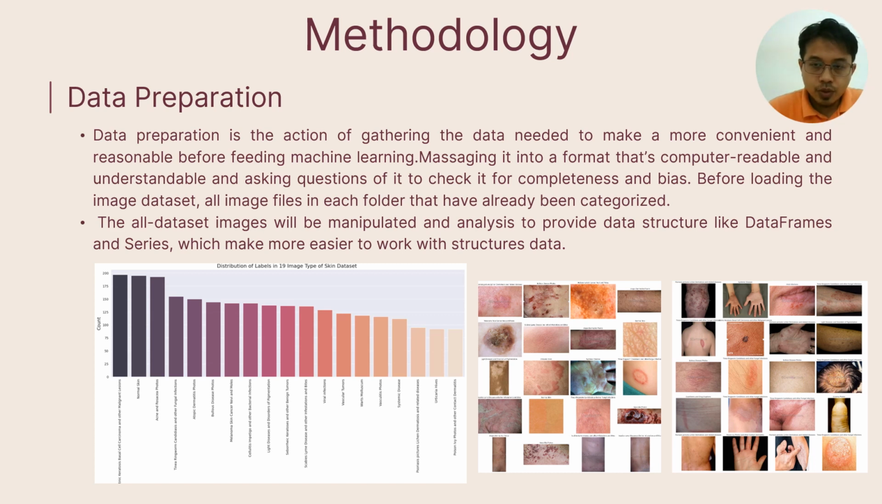On the left side, the graph shows the 90 categorized types of skin, which are arranged in folders named after that type of skin image. On the right is an example of a data structure, a data frame series, where the labels have been implemented into the images that will be used by the next model in artificial intelligence.